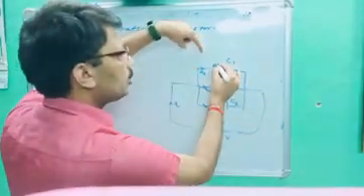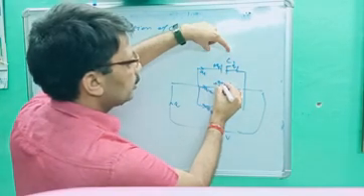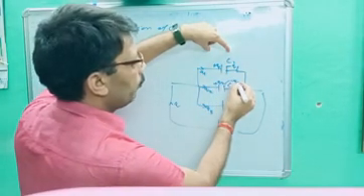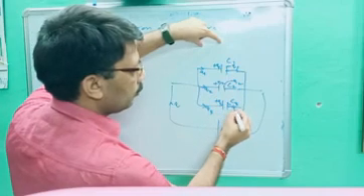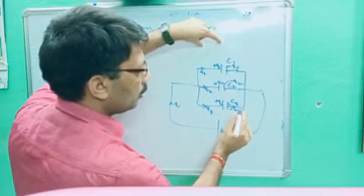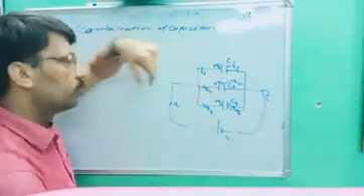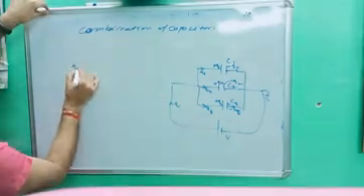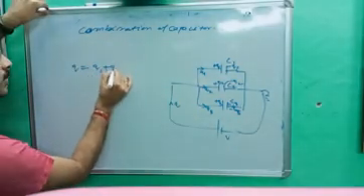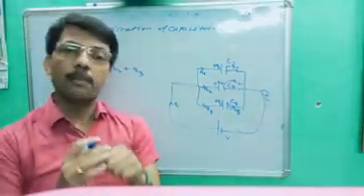So it becomes plus Q1, minus Q1 by induction, plus Q2, minus Q2, plus Q3, minus Q3. If you want, you can earth it. So it becomes charges Q1, Q2 and Q3. So what is the total charge? It was Q, divided into 3 parts. So total charge Q is equal to Q1 plus Q2 plus Q3. If charges are divided, then they are in parallel combination.